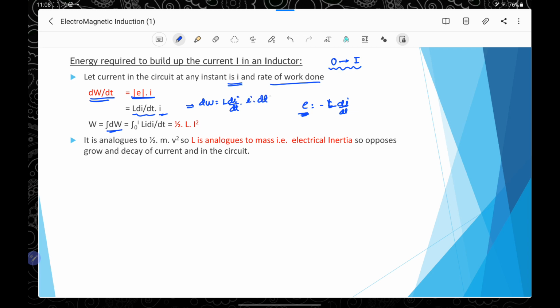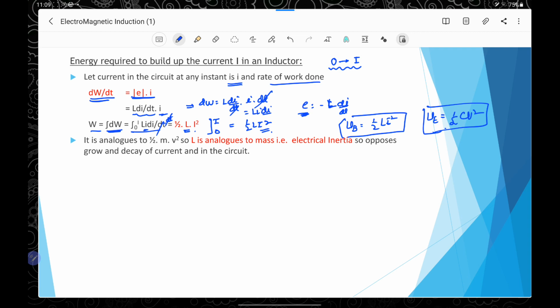So this dt and dt get cancelled, and it is equal to Li dI. So work will be the integral of dW, and it is the integral of Li dI, and on integrating, L is constant so it is taken out, and the integral of I will be I square by 2, and on integrating with limits 0 to I, it will simply be half Li square. Therefore, the potential energy stored in the coil will be half Li square, similar to the formula for the capacitor, in which energy stored in the electric field is half CV square.